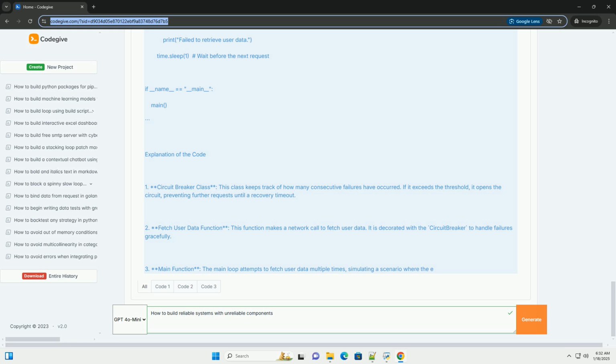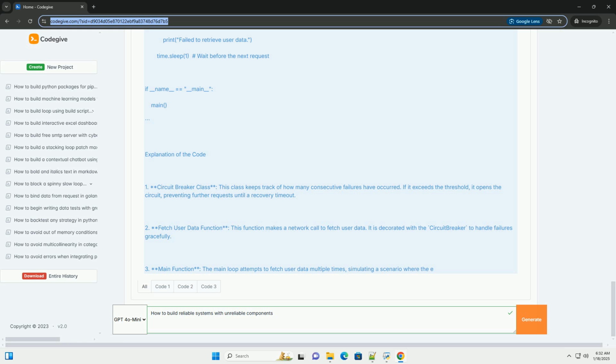Code example. Let's implement a simple service that fetches user data from a potentially unreliable external API. We'll use Python with the requests library and implement some of the principles mentioned above.